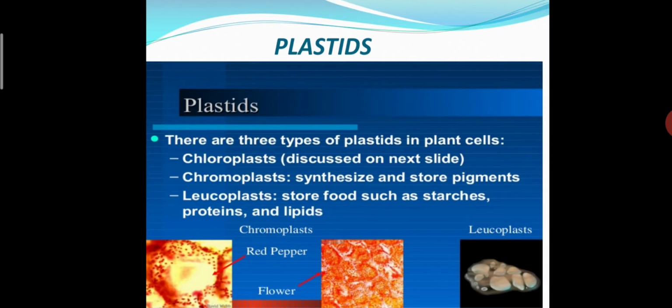Chromoplast main function, what do we know about the chromoplast? What is the function? It synthesizes and stores pigments. Okay, so the second type of plastid is to synthesize and store pigments.